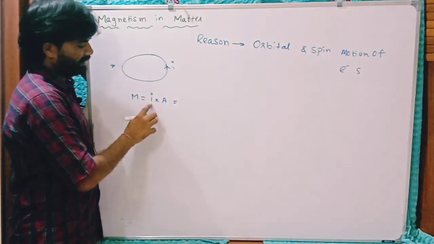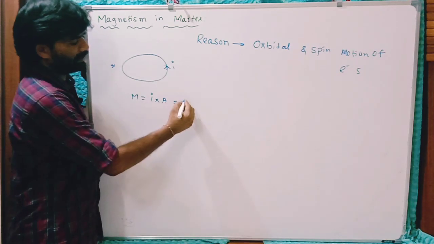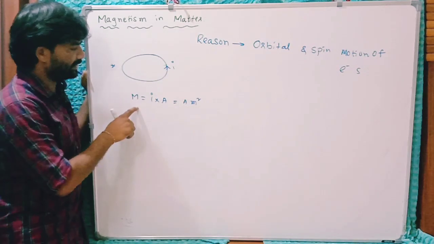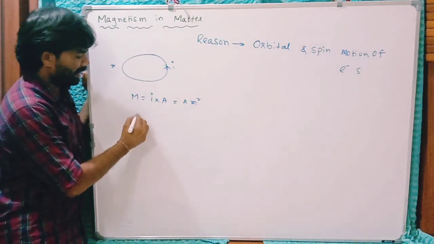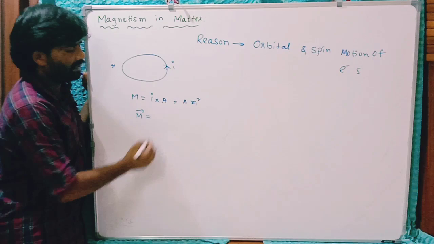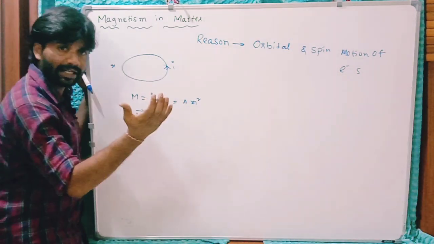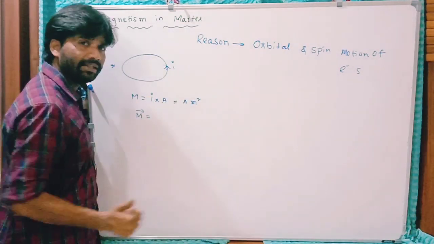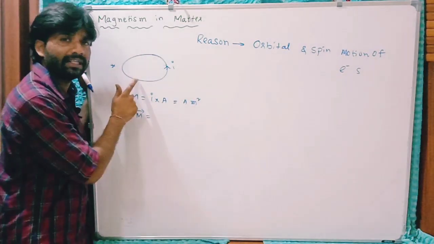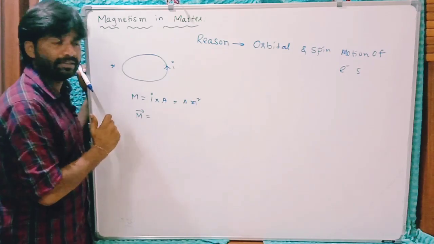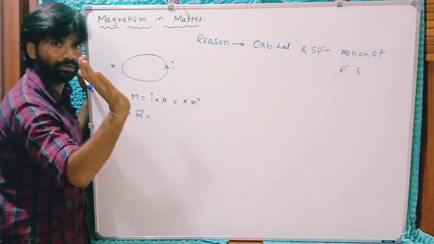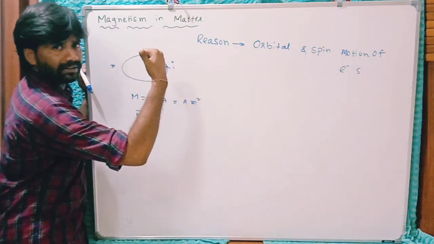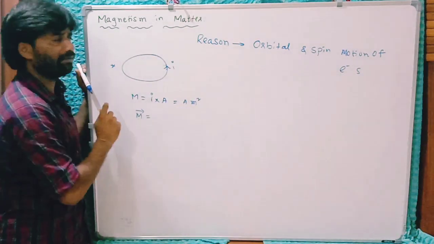Right? Its units are, this is ampere, this is meter square. Ampere into meter square are the units of this. This is a vector quantity, magnetic moment. Its direction is given by this right hand thumb rule. You can apply this right hand thumb rule to know the direction of magnetic moment of this current carrying loop. You have to close the four fingers of right hand in the direction of this current, then this thumb can give direction of magnetic moment.